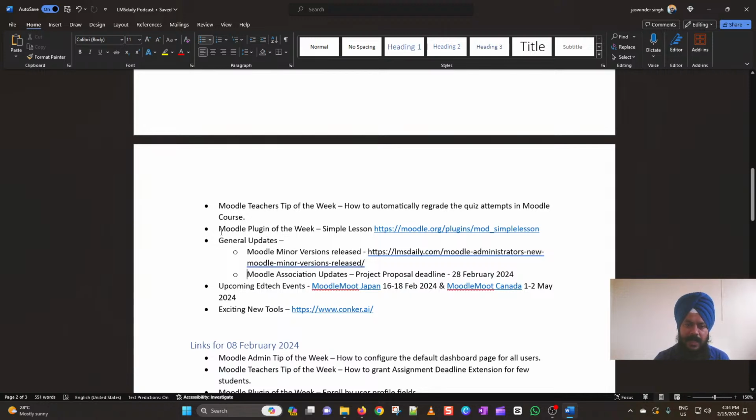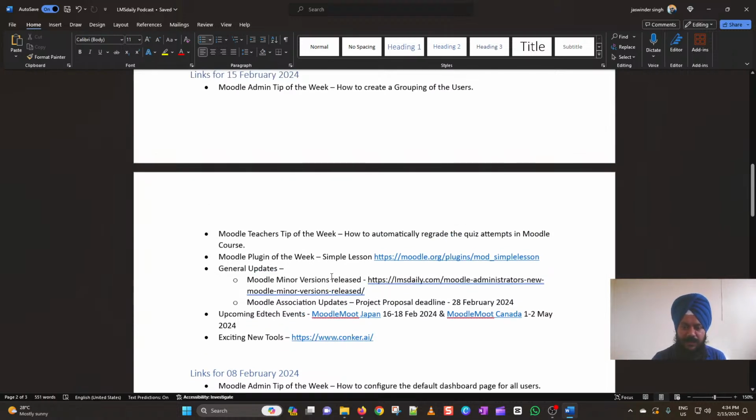Then we will be discussing the Moodle plugin of this week, which is the simple lesson plugin. Then we will discuss the general updates in the Moodle world, and then the upcoming Edtech events across the world. And lastly, we will be seeing the exciting new AI based tools, which for this week will be Conquer.ai, a tool from Moat. So we'll be discussing this as the last tool.